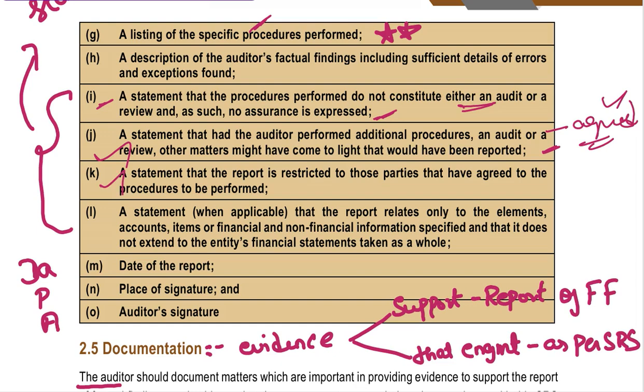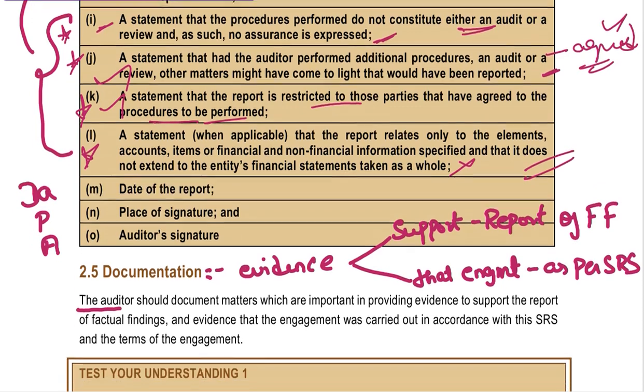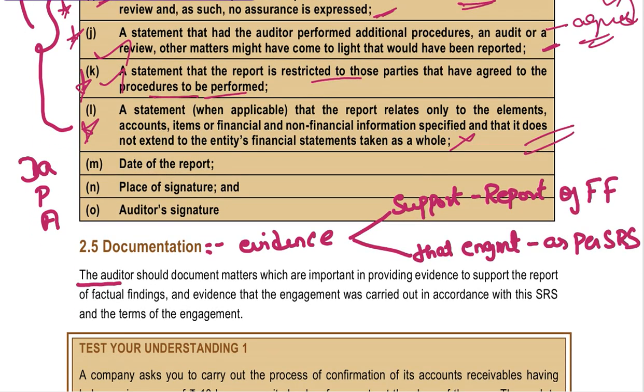Now, a statement that the report is restricted to those parties that have agreed to the procedures to be performed. So only for those parties who have agreed is this report restricted. Last one, this is only for those elements, accounts and items which we have agreed, and it is not for the whole financial statements. So these 4 statements are a separate question, you have to remember this. Other common points you can remember are the date of the report, place of signature and the auditor's signature.